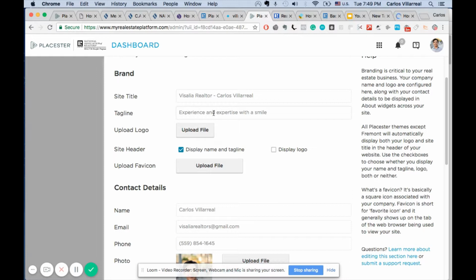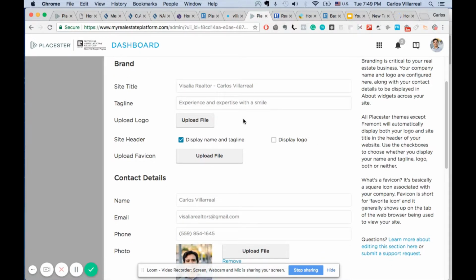I like to smile. The logo, you're going to click right here, upload file, and pick your logo if you have a logo. So if your broker wants you to have their logo displayed, then you got to go right here, display logo, and then upload the file right there.